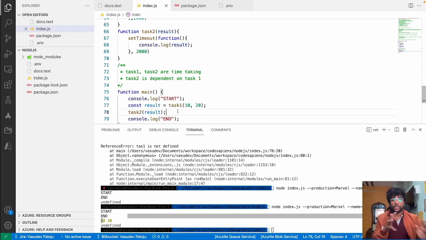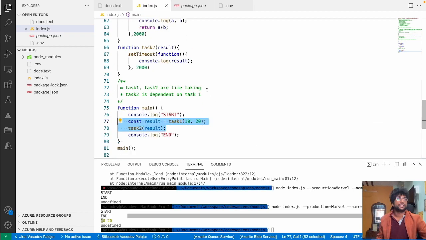So this is how you are not blocking your main thread, but you are giving control to some worker threads. But when you are giving control to your worker threads, you need to give them a callback function, or you need to do some kind of mapping in respect to them. That's why this is going to be tricky when you are dealing with asynchronous functions using callbacks.